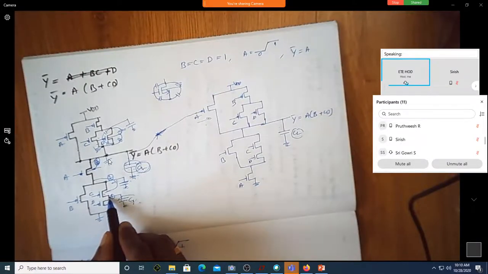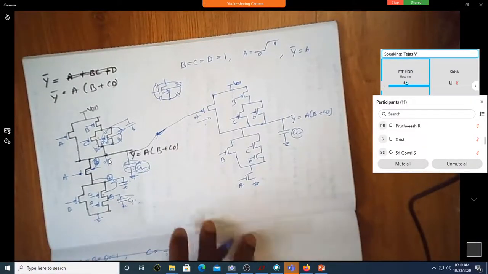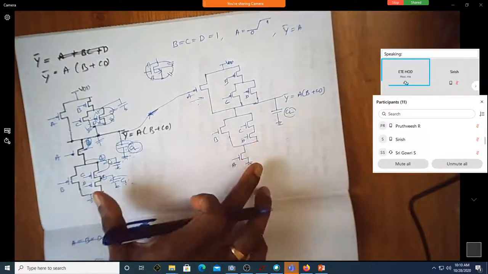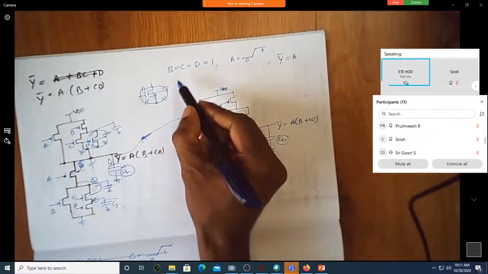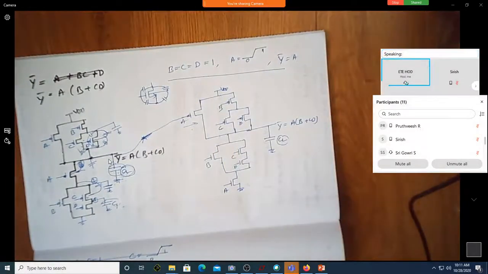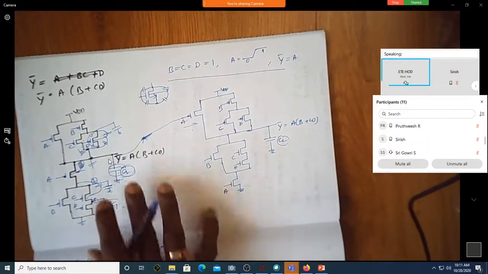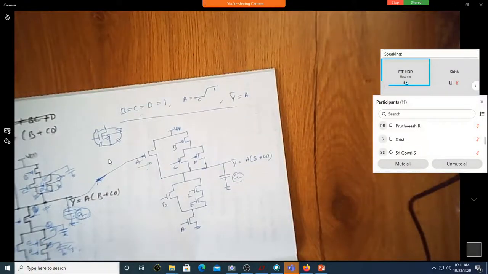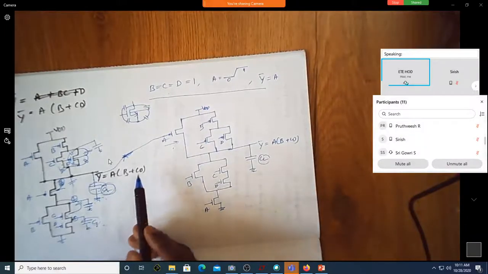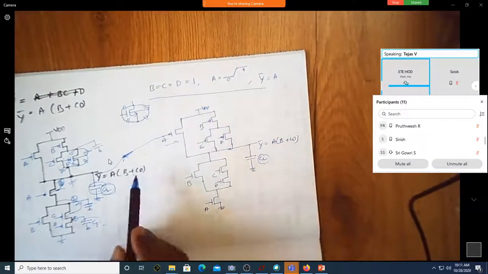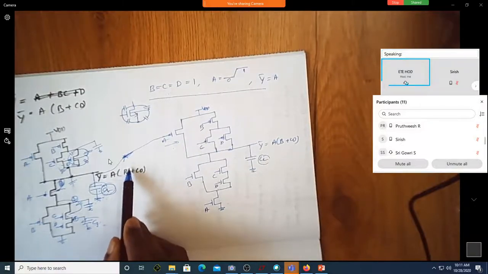Now these two are 100% the same circuit. Am I correct? Now let me consider this condition: B is equal to C is equal to D is equal to 1, and A is having a transition from 0 to 1. Consider this condition. Correct? If B, C, D is equal to 1, will 1 plus 1 plus 1 be like 1?